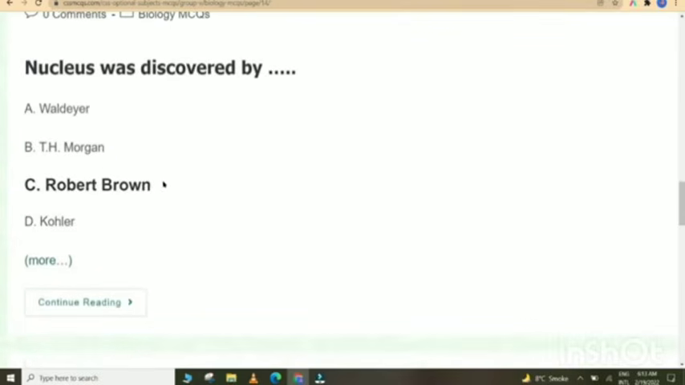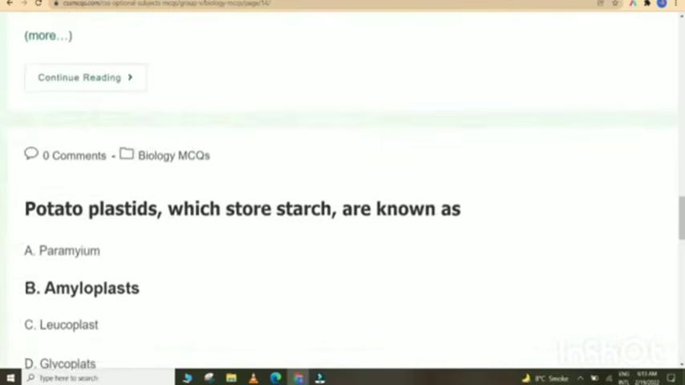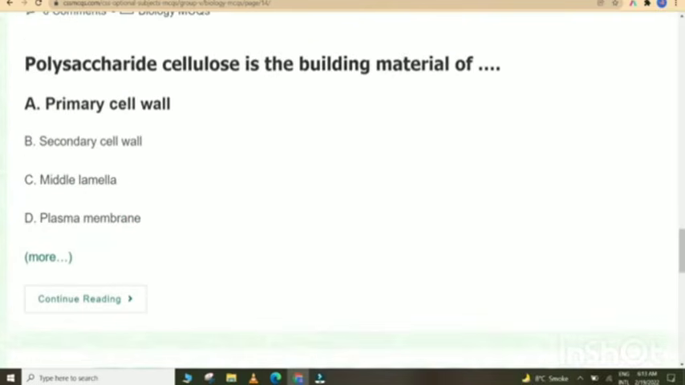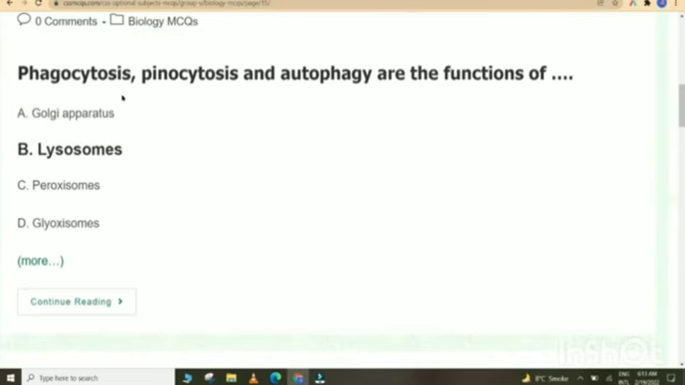Nucleus was discovered by Robert Brown. Potato plastids which store starch are known as amyloplasts. Polysaccharide cellulose is the building material of primary cell wall. Phagocytosis, pinocytosis, and autophagy are the functions of lysosomes.